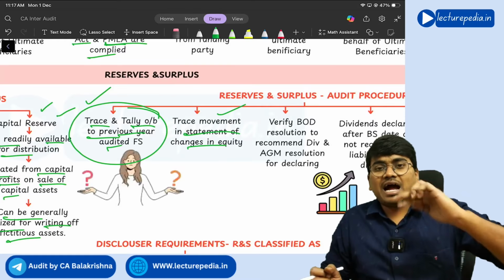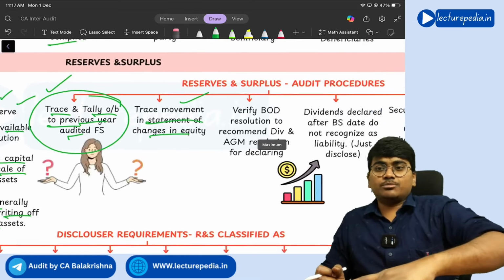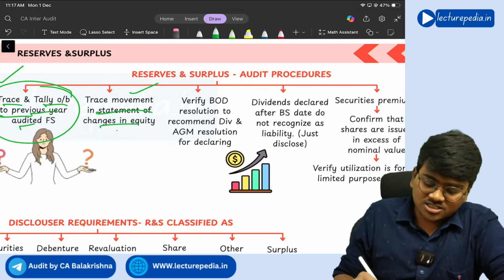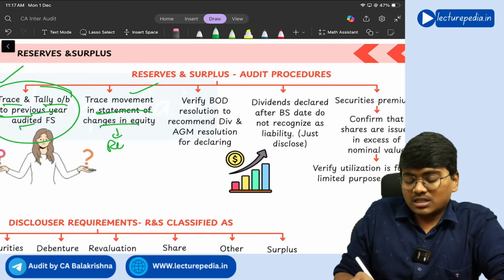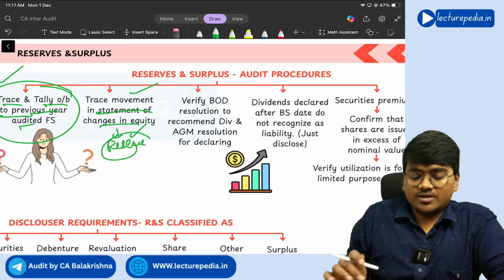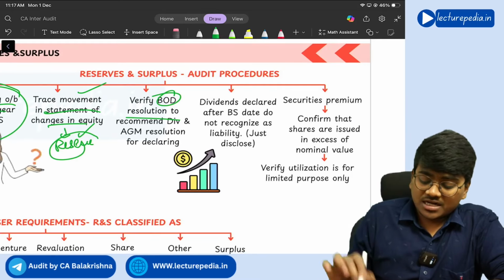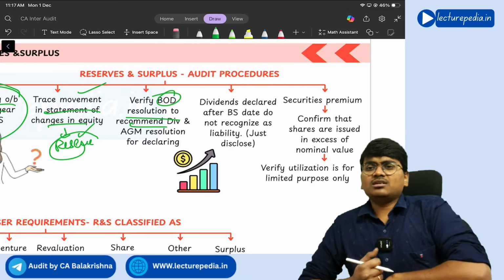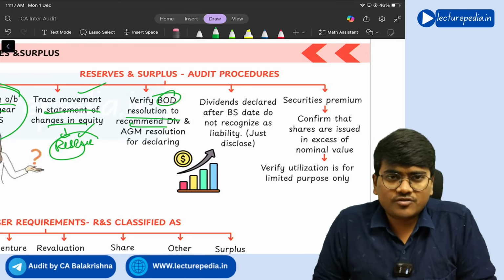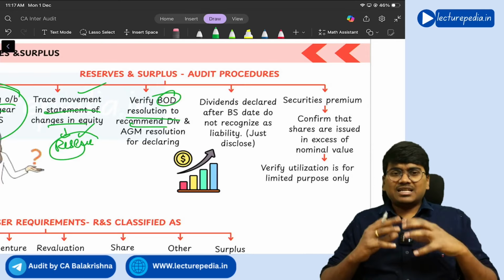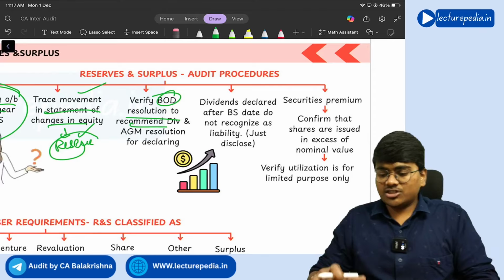So if at all any addition, deletion has been done to statement of changes in equity, basically in this statement of changes in equity, all the reserves will be there. Okay. Next, verify board of directors resolution for recommendation of dividend and AGM resolution for declaration of dividend. Now, what is the difference between recommendation of dividend and declaration of dividend?